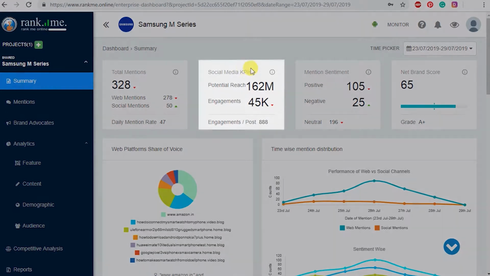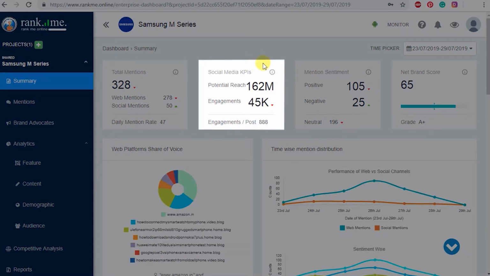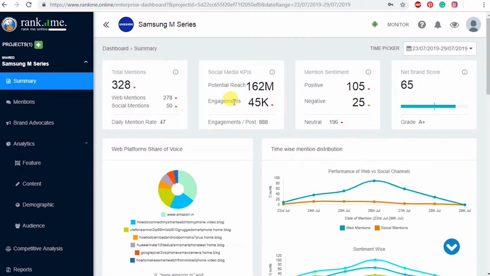Moving on to social media key performance indicators. Here the total potential reach of the mentions is 162 million. It is calculated by aggregating the follower counts of all authors mentioned. The overall engagements are about 45k. The rate of engagement can also be seen below. The red color indicates the percentage decrease, whereas the green shows the percentage increase as compared to the previous time